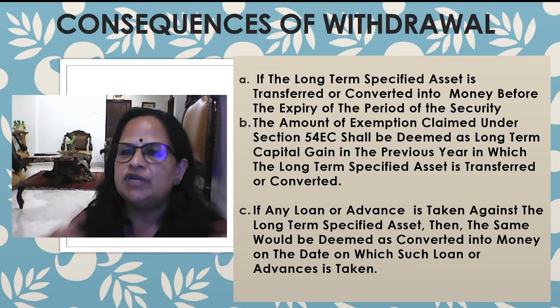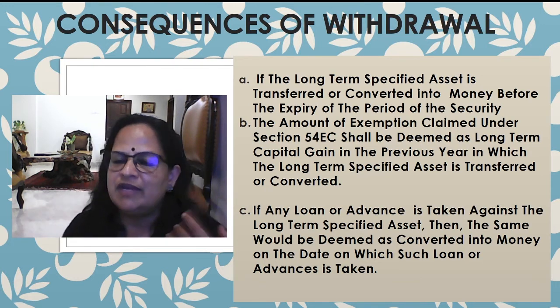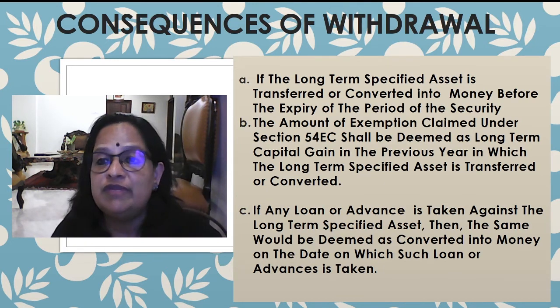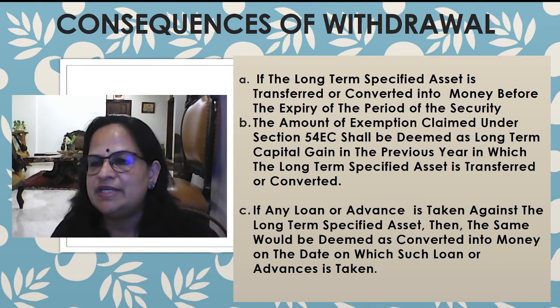So they have to keep it for 5 years. Before 5 years, if they are converting, or transferring to another person, or taking a loan, anything like that, they have to pay the capital gain tax